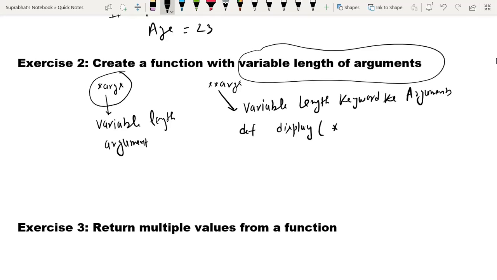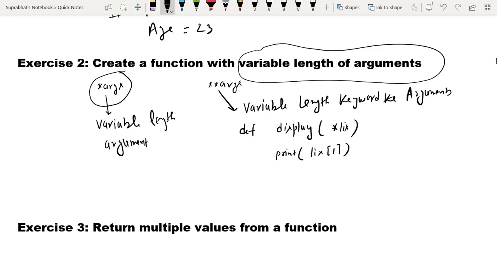Suppose I have given the name list, then I just print list of 1.